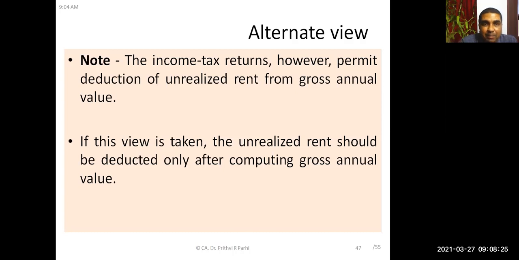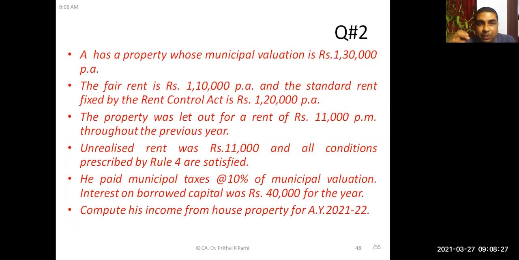We'll take a break right now. After that, we'll be solving a question. Just have a look at this question. I think you have understood how to compute income from house property for let out house property. Municipal valuation is something, fair rent is something, standard rent is also given, property is let out, unrealized rent is there. Taking all these things into consideration, we are going to solve the question.